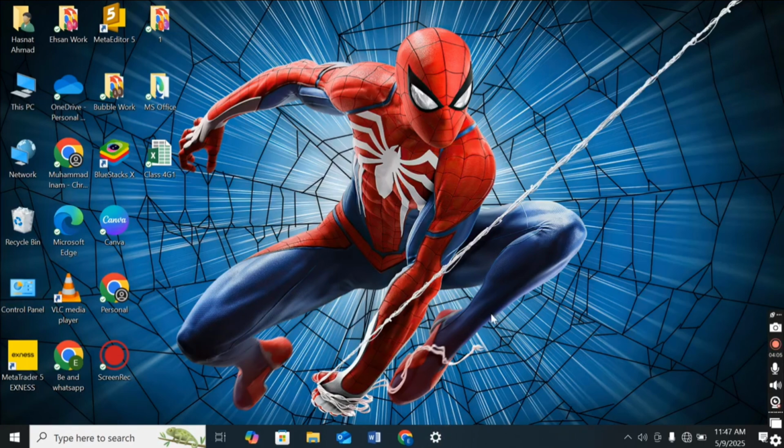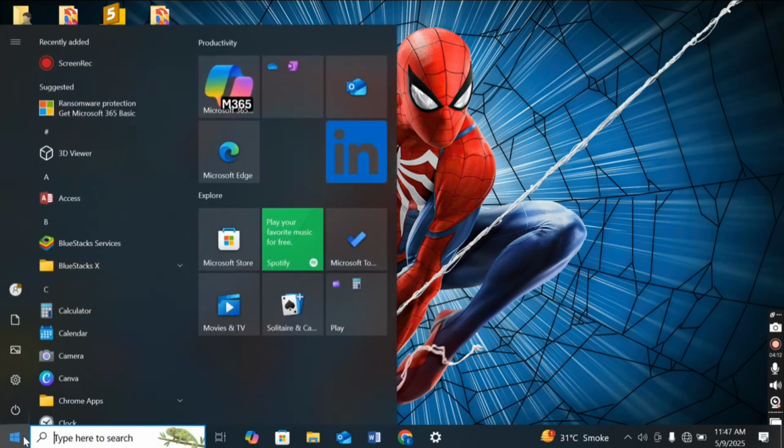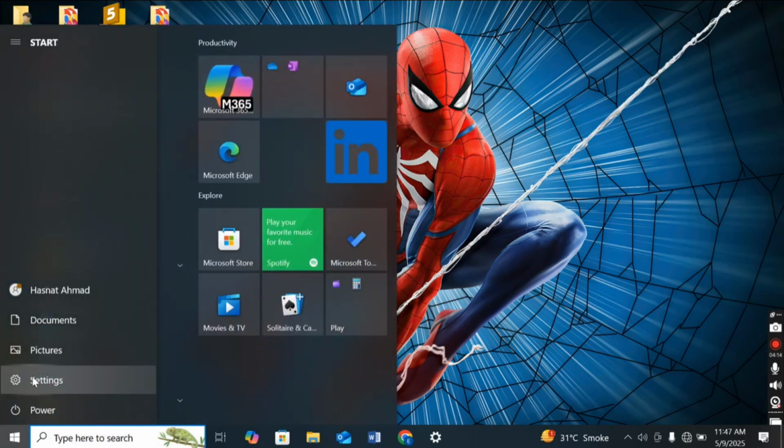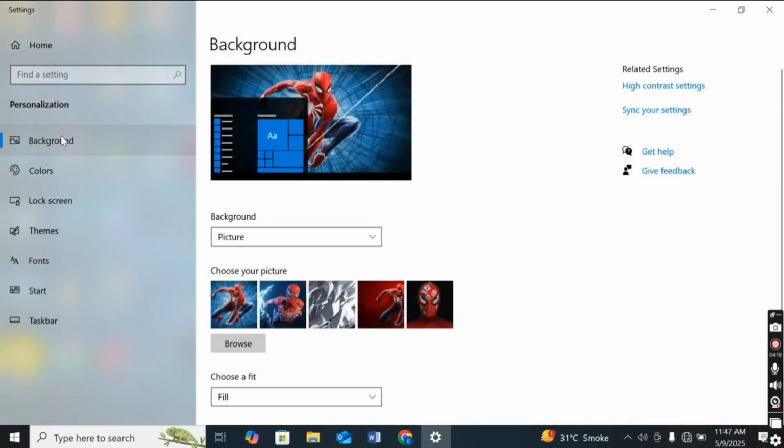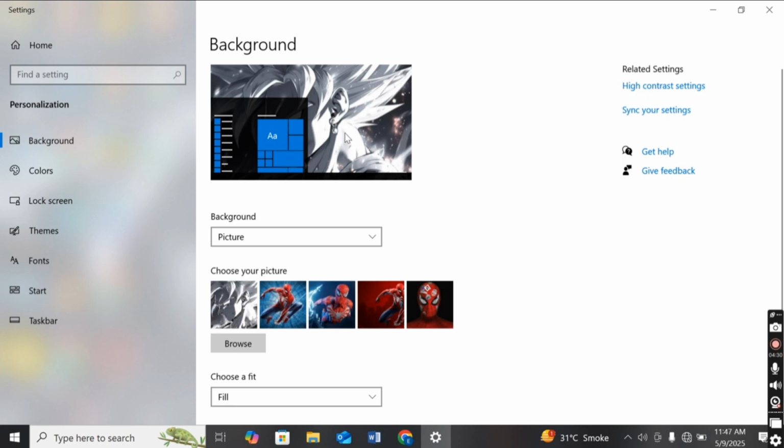And the second method, if you don't want to right click with your mouse, then what will you do? Just go to the Start button here, click on Settings, go to Background and choose any type of picture, or you can choose from your laptop storage. For example, I am selecting this one. Okay, so look here, the background is changed now.